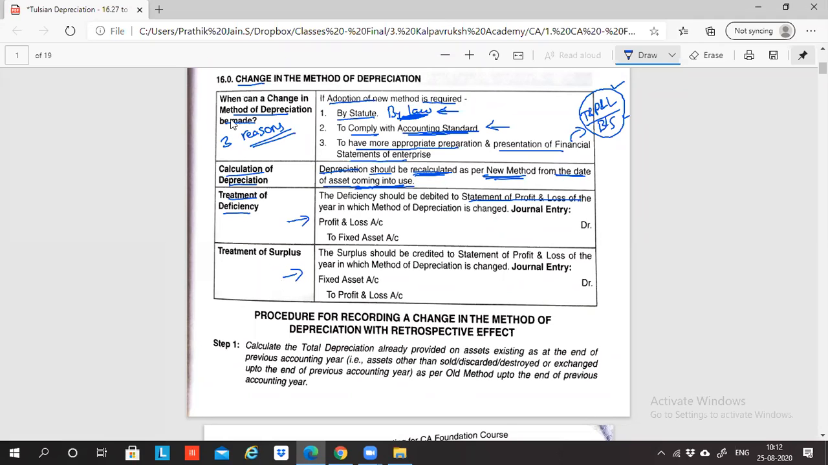Okay, are we clear with the first 2 points? What are the reasons for change in depreciation, and if the depreciation method is changed, what will be the calculation? You would recalculate as per the new method right from the beginning, from when the asset is coming into use or put into use. In the end point, we'll go to the next point.